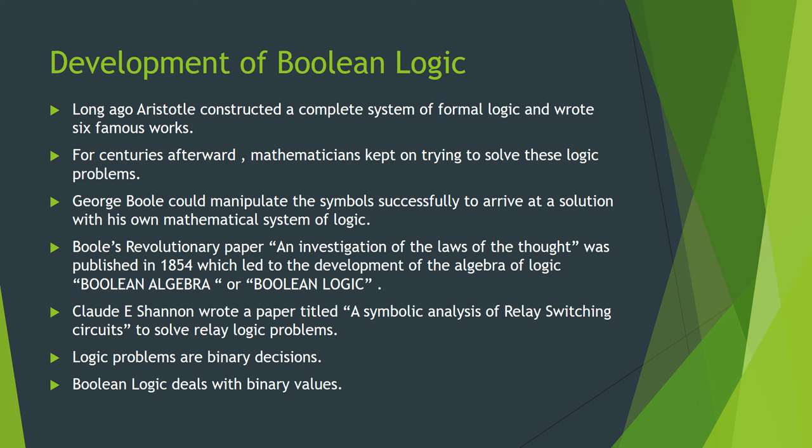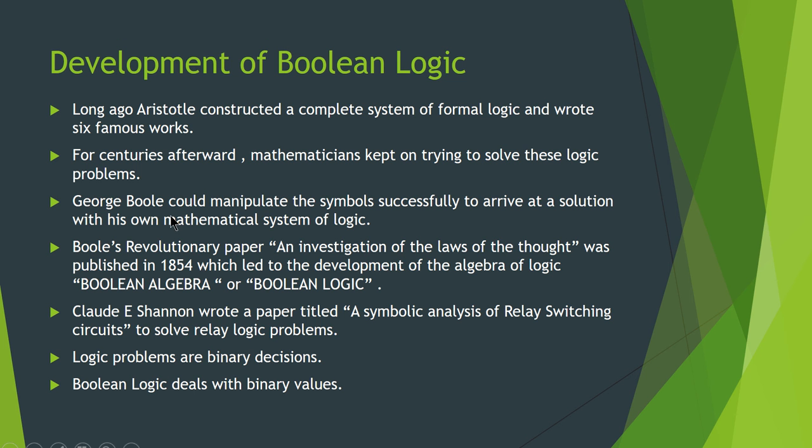So let us start with the development of Boolean logic, how Boolean logic was developed. It started long ago, when Aristotle constructed a system of formal logic. What is formal logic? It is nothing but a symbolic logic representation, and he came up with 6 famous works. After that, for centuries, many mathematicians were trying to solve logic problems.